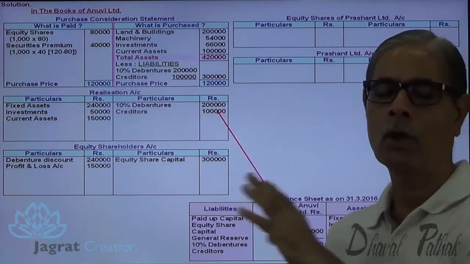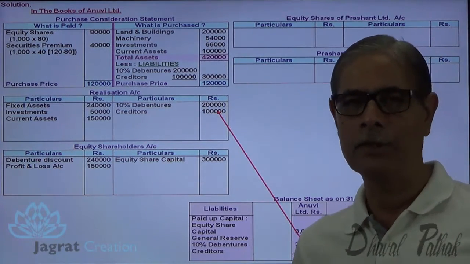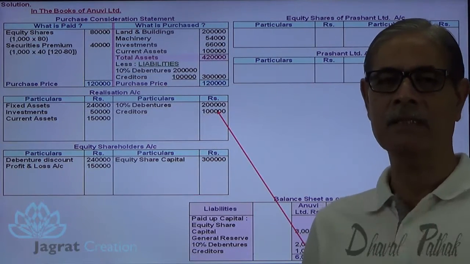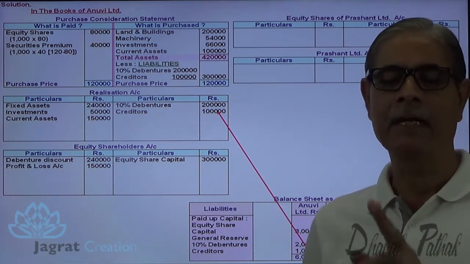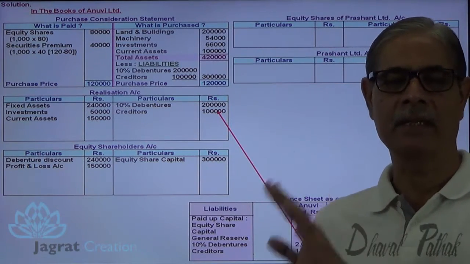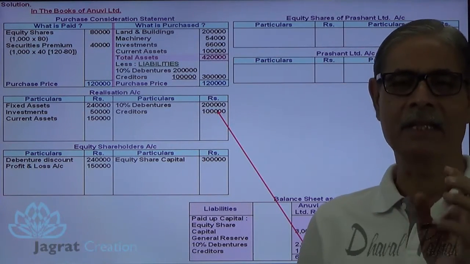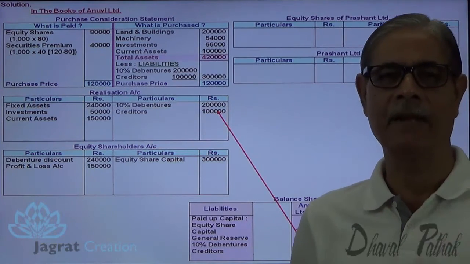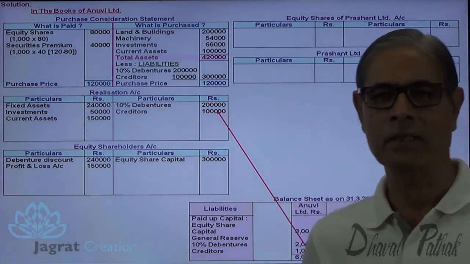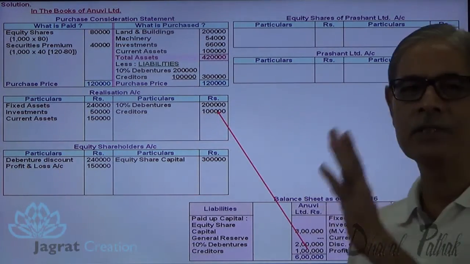Now after writing, considering the accounts given in the balance sheet, I am required to write down 3 entries. Write the entry for purchase consideration due. Second entry, purchase consideration received. Third entry, purchase consideration distributed. Purchase consideration means sales value for the vendor, purchase value for the purchaser. We say it to be purchase consideration or consideration for exchange of business.